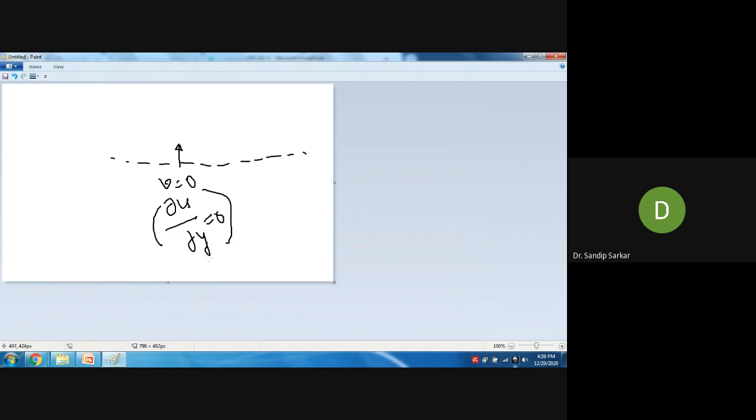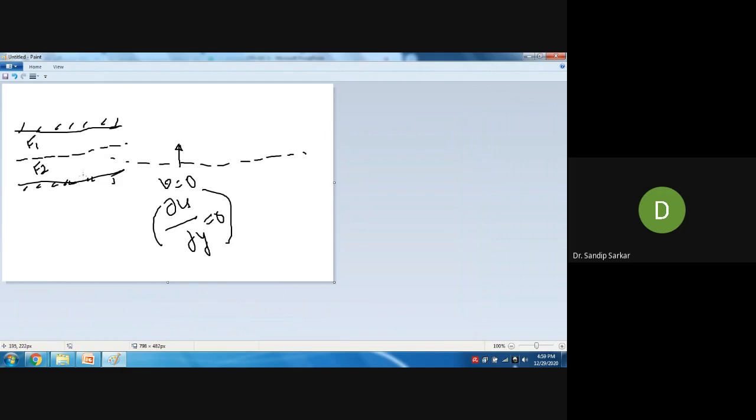Clear? Suppose you have a channel. Suppose there are two fluids flowing. This is fluid number 1 and this is fluid number 2. And these fluids are immiscible fluids, not mixing with each other.